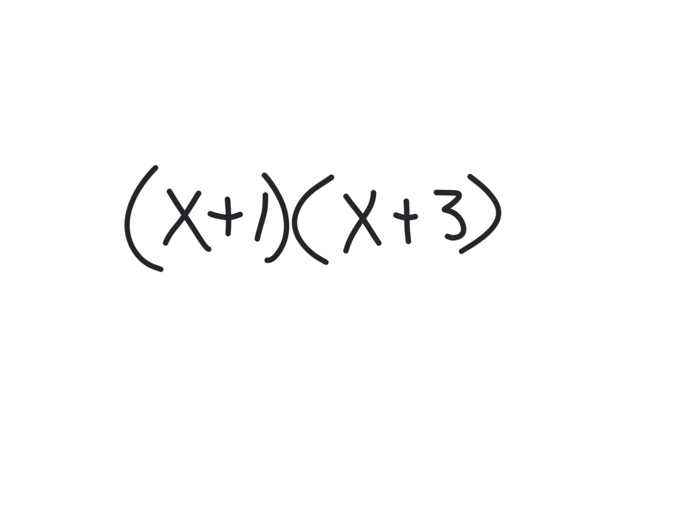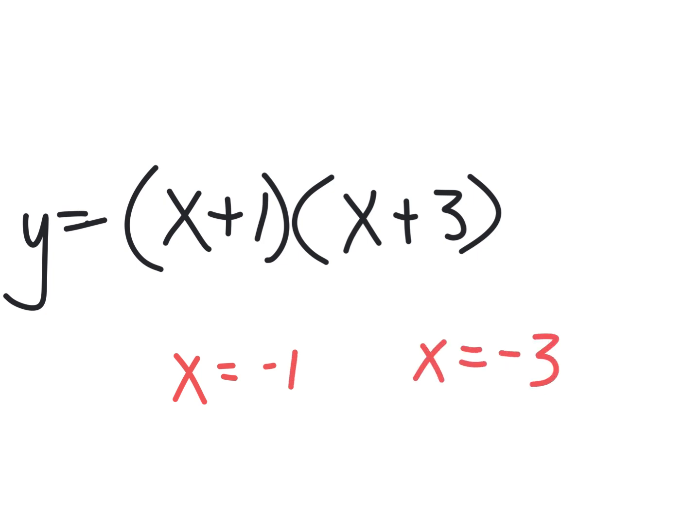How about this? Do you know that you can factor things? And if I told you that factoring was the most important thing you had to learn all semester, do you think there might be some factoring in the final? Of course. So if you do factor, what's the whole point of it? It's because you can tell the answers to this super easy. X equals -1 and x equals -3. Those are what makes this thing equal 0. Do you remember those? That's key. See, that gives me that equation, that gives me that equation.